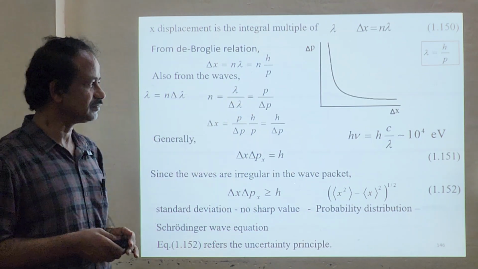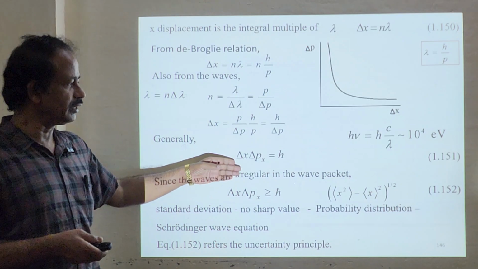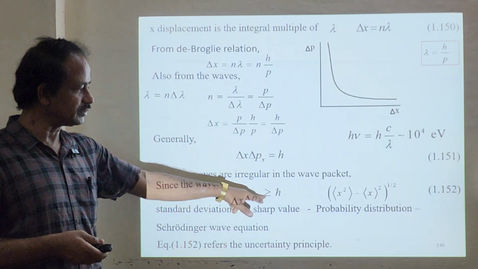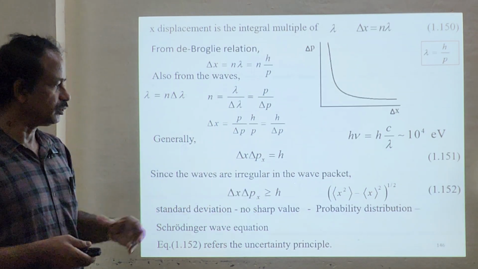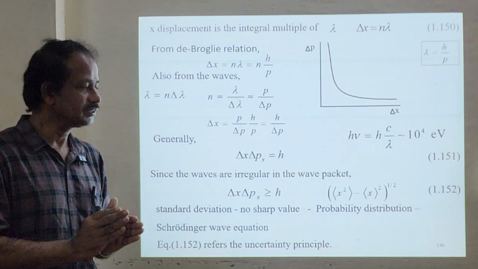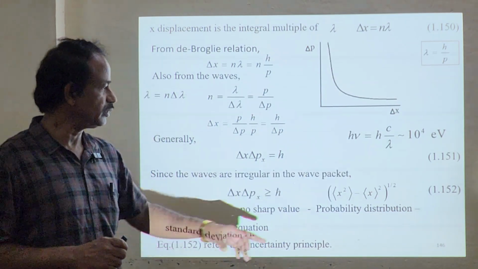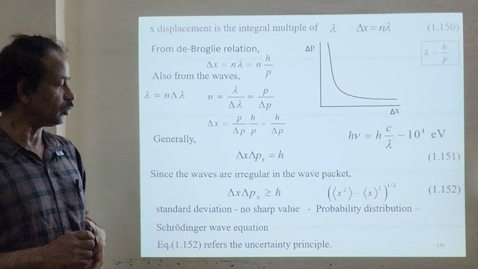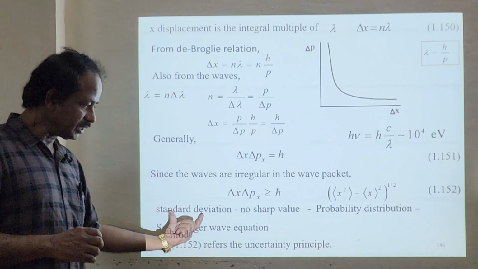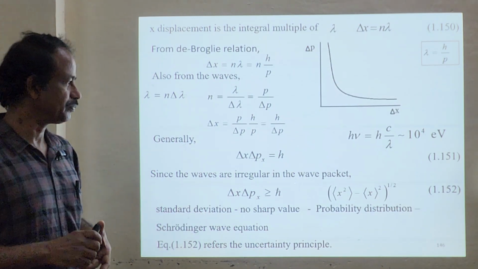This relation says so. Okay, since the waves are irregular in the wave packet, we can write del x del p x greater than or equal to h bar. So we have taken it from the standard deviation. Okay, del x, as I said, is a spread, the standard deviation. This is the variance, the square root of the variance. So your del x will be the square root of the variance. So we have taken only from the standard deviation. So there is no sharp value, as I said earlier.